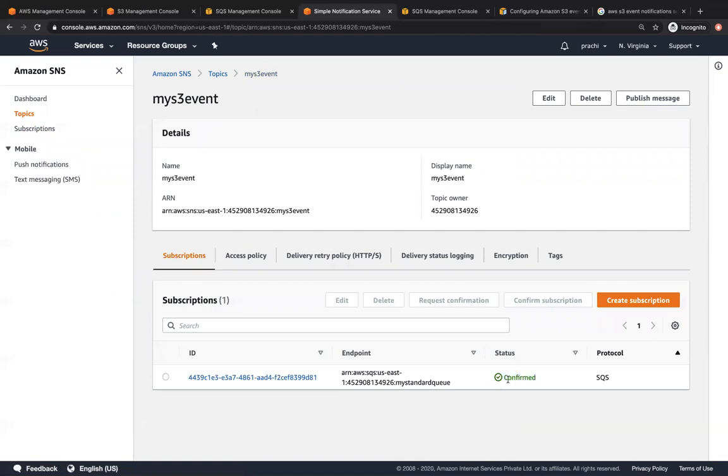If you had your email as your subscription, then you would have had to go to your email and confirm the subscription. But since it's in the same region and it's another AWS service that we are subscribing, it has automatically come to the confirmed status. So now what happens if I configure an S3 event notification that sends a message to SQS or to SNS, will this subscriber also receive that message? Let's try it out. Even if it doesn't work, it's fine, but let's take a look at it.